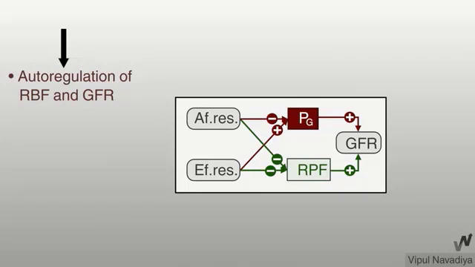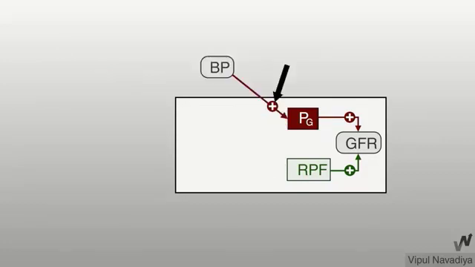Autoregulation is an intrinsic mechanism of the kidney to control the glomerular filtration rate and renal blood flow with change in the blood pressure. Blood pressure is variable and widely changed during the day, and this change in the blood pressure causes change in hydrostatic pressure and renal plasma flow. Both of them affect the GFR.